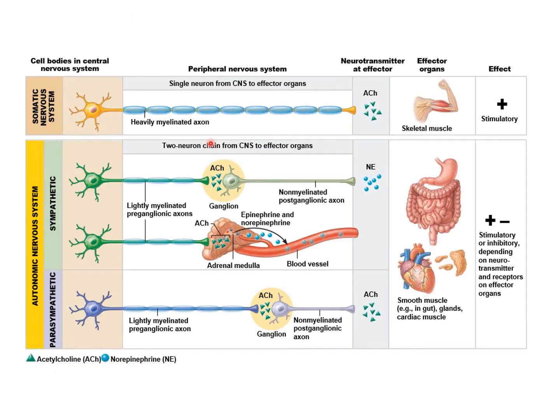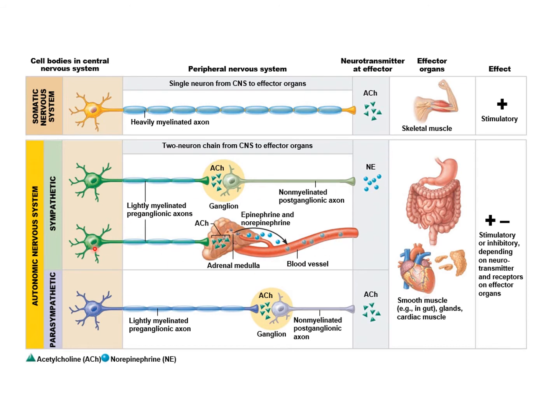So recall when we looked at this before, earlier on in this PowerPoint, I said kind of skip this middle part, right? I said sympathetic, there's your preganglionic neuron, releases acetylcholine. Postganglionic neuron releases epinephrine or norepinephrine at the effector. Parasympathetic, preganglionic releases acetylcholine. Postganglionic neuron releases acetylcholine. So we said the only fibers to release norepinephrine is sympathetic. Postganglionic neuron will release norepinephrine.